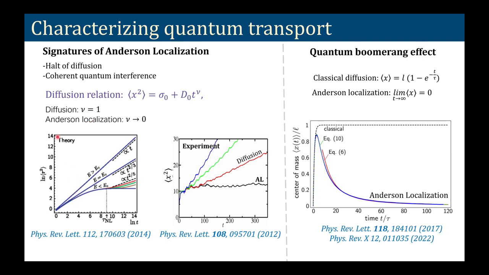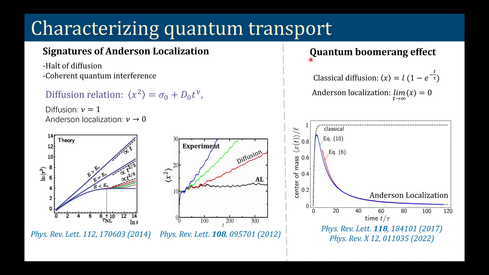This was studied theoretically for an atomic cloud: for classical diffusion, the position square average, that is the spread of the wave packet or the cloud, increases with time. For Anderson localization, the spread of the wave packet doesn't increase with time, and this is experimentally verified for cold atoms. We can see that for Anderson localization the spread is not changing with time, whereas for diffusion the spread of the wave packet is increasing with time.